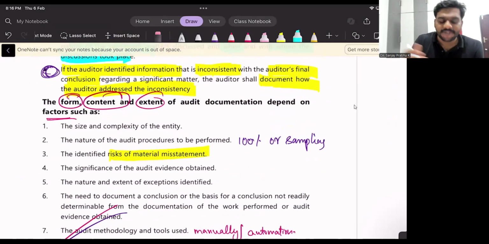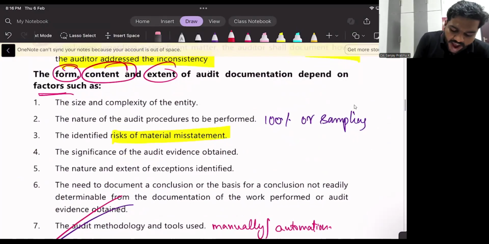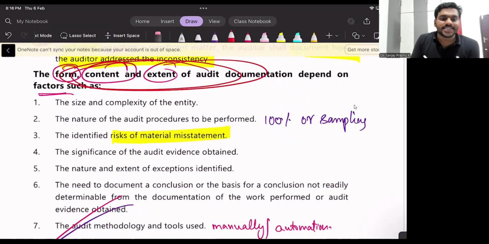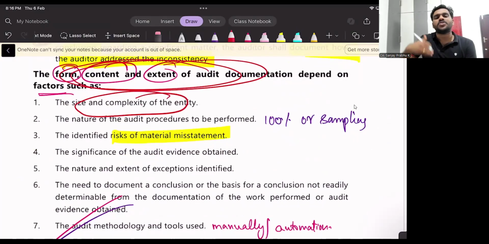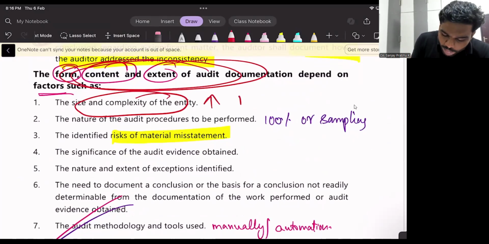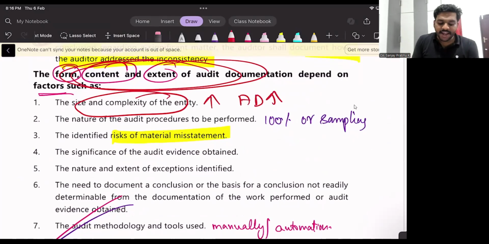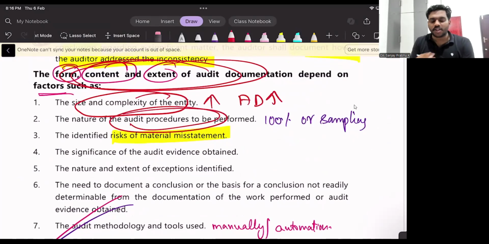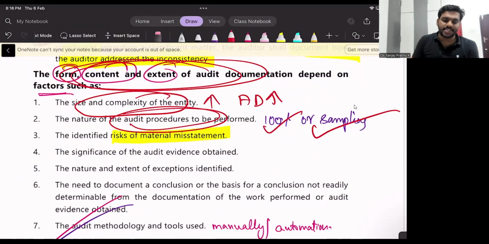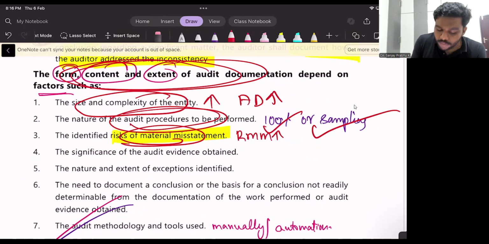And what are the factors affecting the form, content and extent? Size and complexity of the entity. When the size of the entity increases, you have to do more audit documentation. Then nature of audit procedures performed, whether you are going for 100% or sampling. If you are going for 100%, more documentation. Then identified RMM. If RMM is high, you have to do a more detailed audit so that you will get more evidence. That means more documentation.